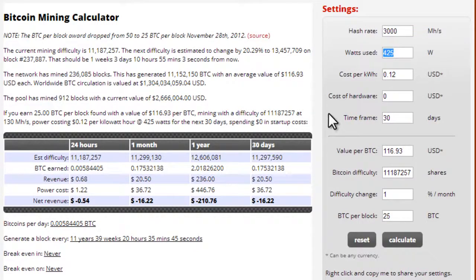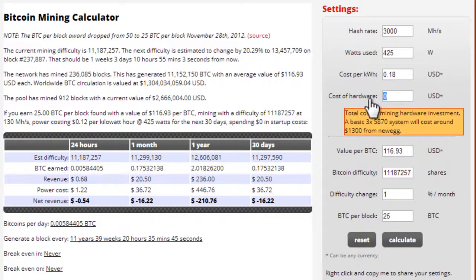Actually, this number right here is probably wrong. My computer probably doesn't take 425 watts. But for this example, let's keep 425 watts and 3,000 mega hashes per second. Let's say the cost of electricity is a little bit higher, 0.18 per kilowatt hour.